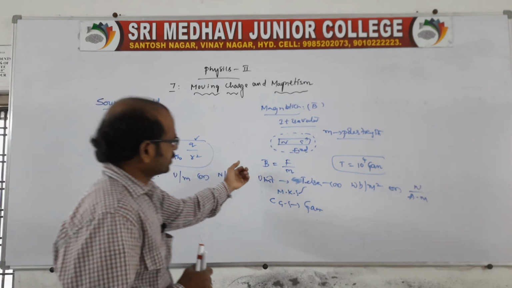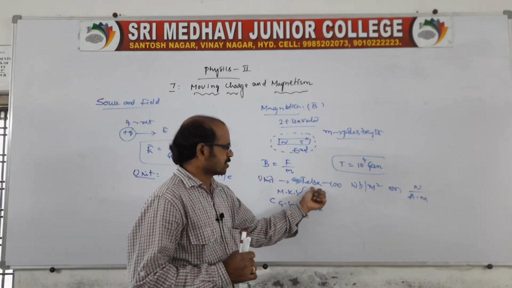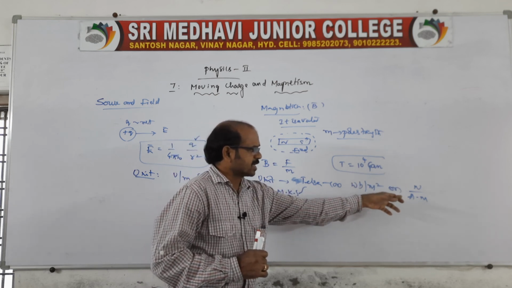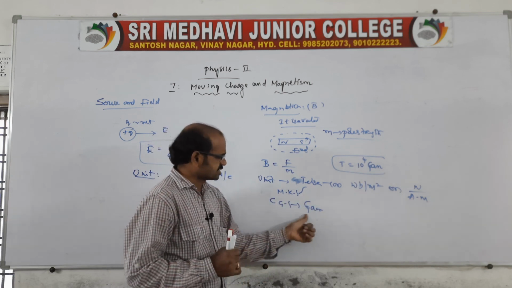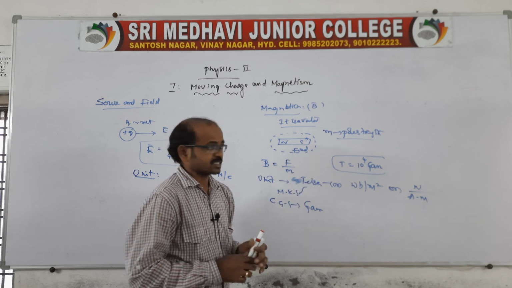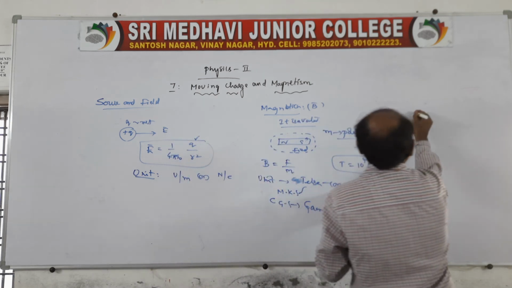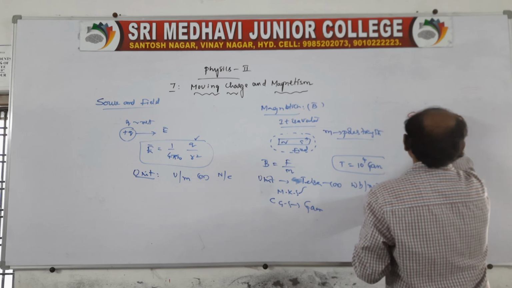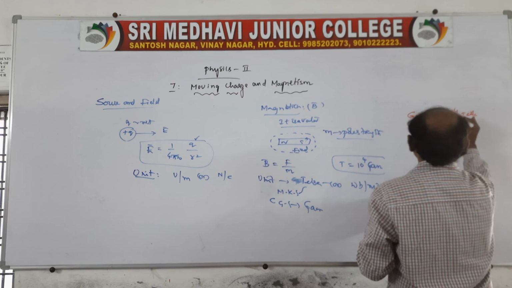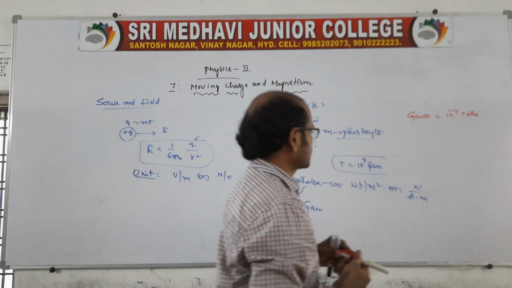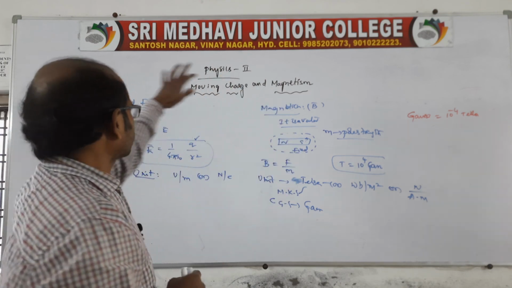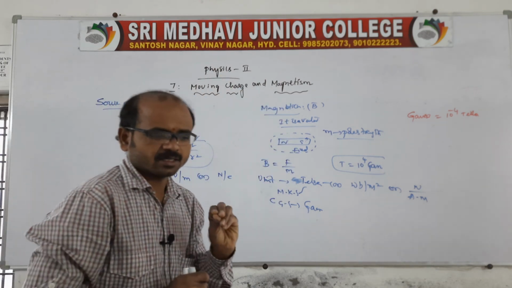So the magnetic field unit is Tesla in the SI system or MKS, or we can also say Weber per meter square or Newton per ampere meter. And in CGS we say Gauss. Therefore 1 Tesla is equal to 10 power 4 Gauss, which is very, very important. Or we can say 1 Gauss is equal to 10 power minus 4 Tesla, right? Clear now? This is the source and field for the magnetic field and electric field.